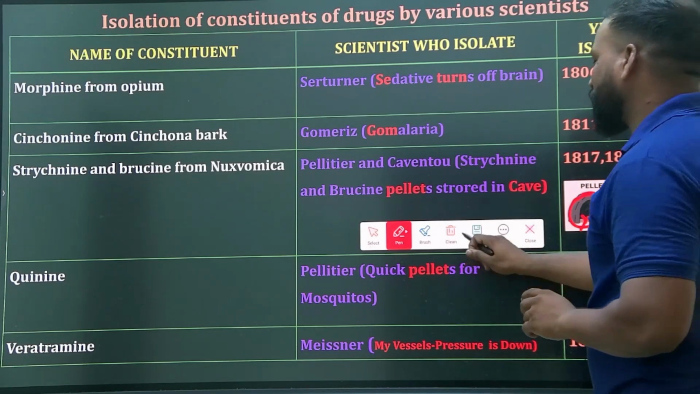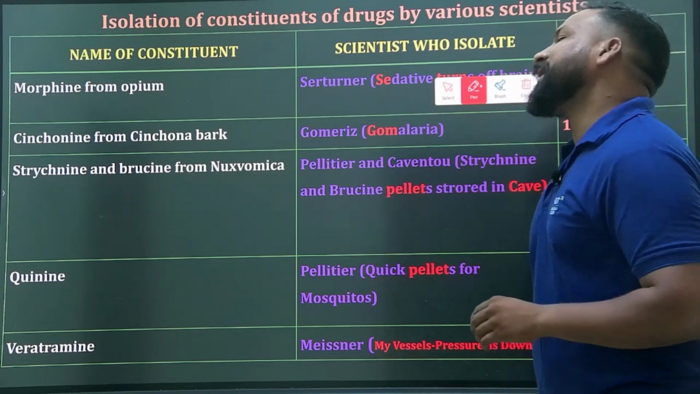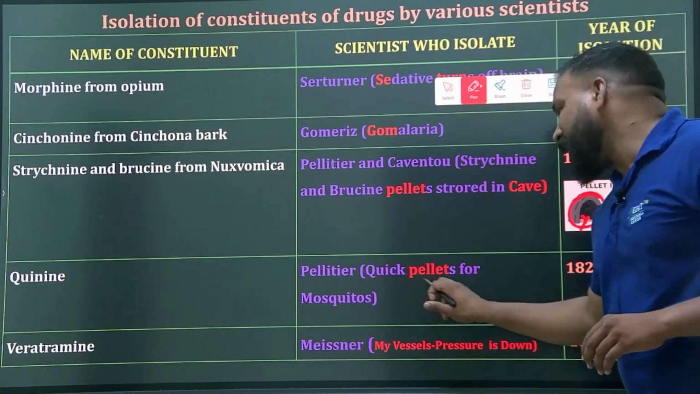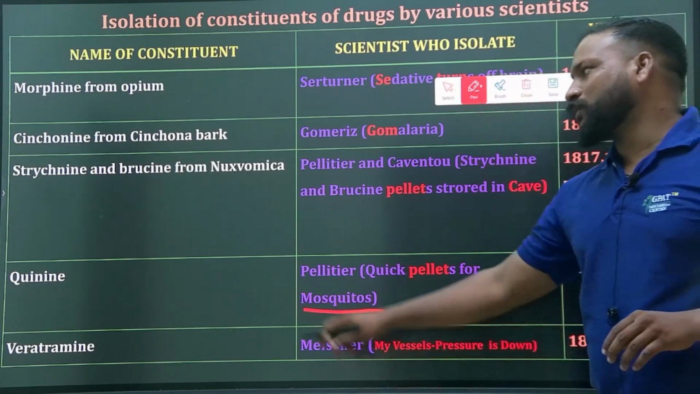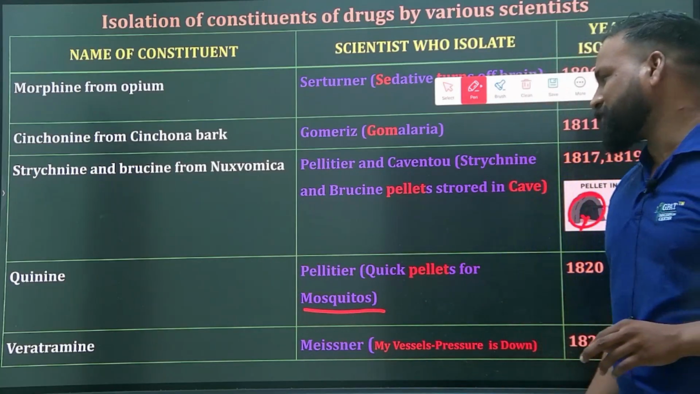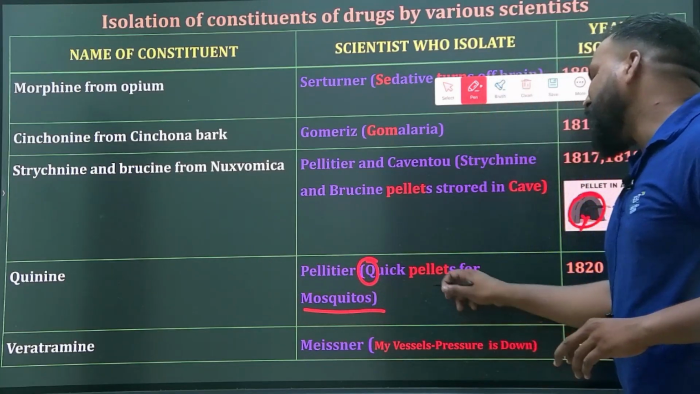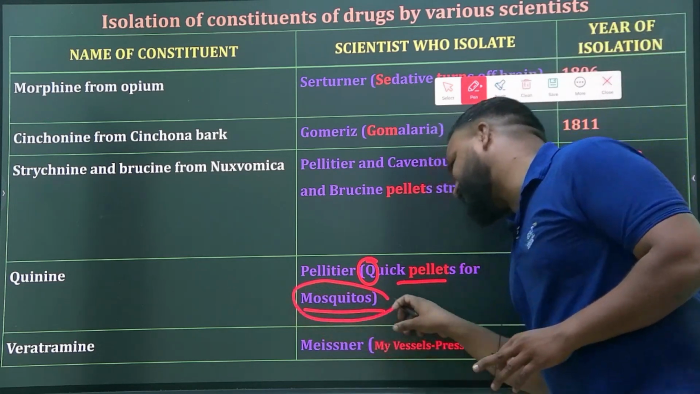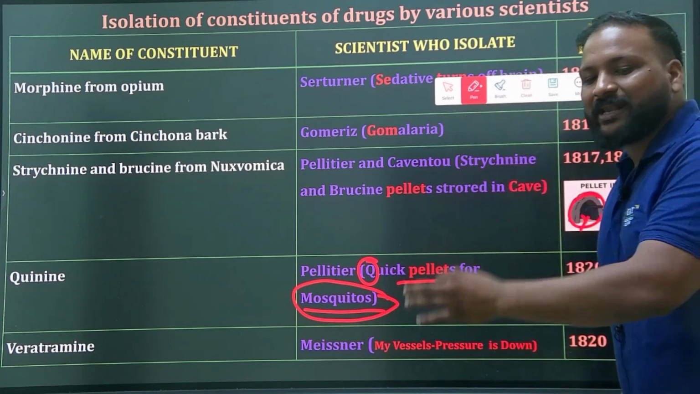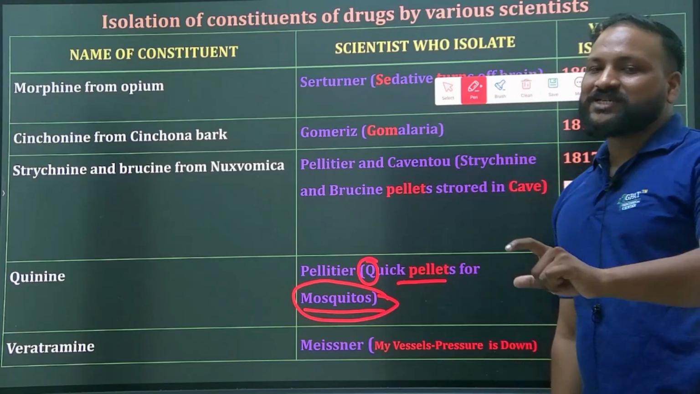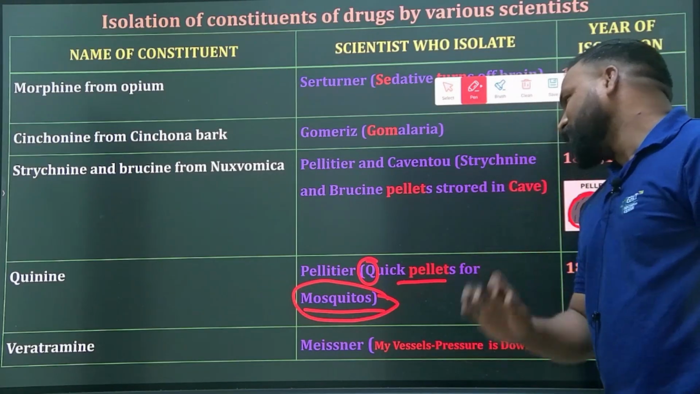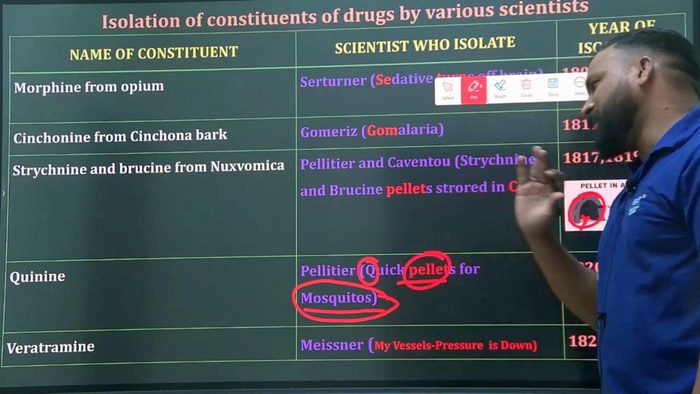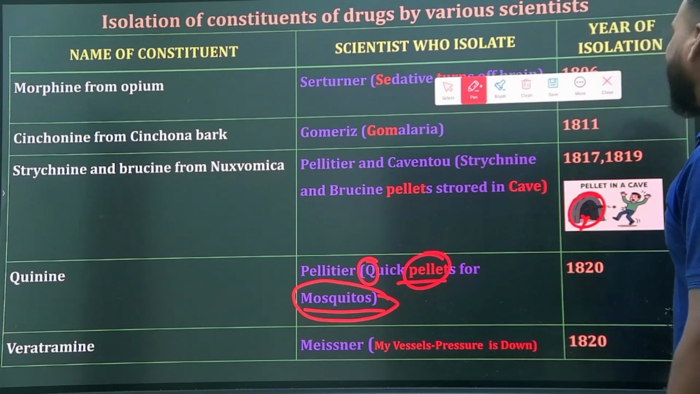Next, quinine. Quinine was also isolated by Pelletier. That's the reason: quick pellets for the mosquitoes. Q stands for quinine, and pellets again means Pelletier. Because of its pharmacological action, it is anti-malarial. Quick pellets for the mosquitoes. I hope you like it.